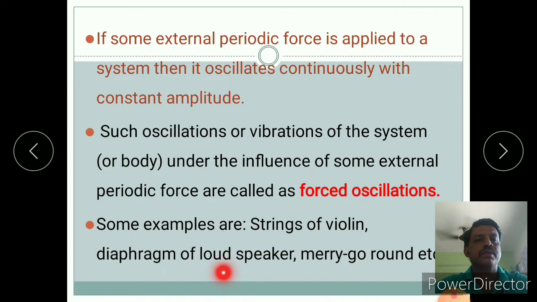These are some examples of forced oscillation, where we apply external force, and therefore the string of violin will vibrate, the diaphragm of the loudspeaker will continuously vibrate to and fro, or the merry-go-round. Merry-go-round, all of you know that.